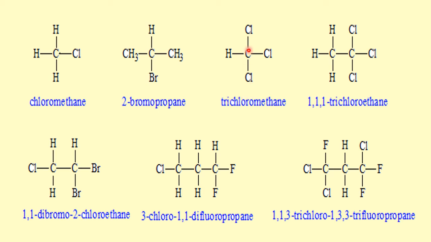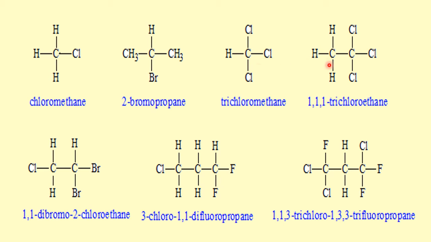In this case, all three hydrogens are replaced by 3 chlorine atoms. Therefore, it is called trichloromethane, CHCl3. And its common name is very famous: chloroform. Trichloromethane is the IUPAC name, and IUPAC accepts the common name in some cases also. So it is usually not called trichloromethane. It is popularly called chloroform, which is used as anesthesia.